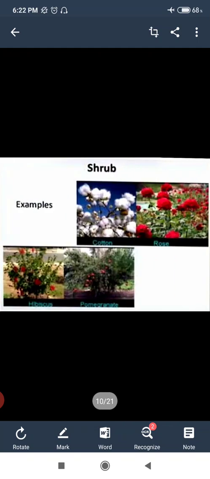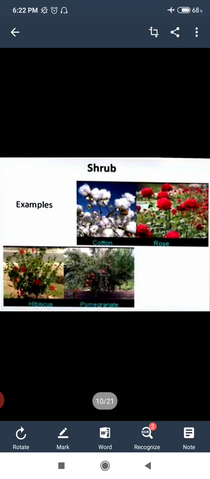Examples of shrubs are a rose plant. As you have all seen a rose plant, you might be having a rose plant in your house. Even hibiscus plant, cotton plant, pomegranate plant, all these plants are examples of shrubs.